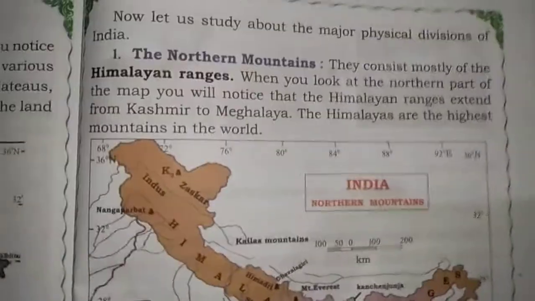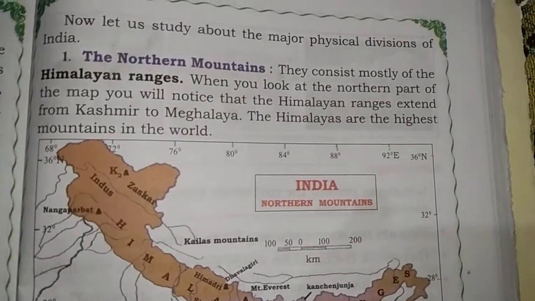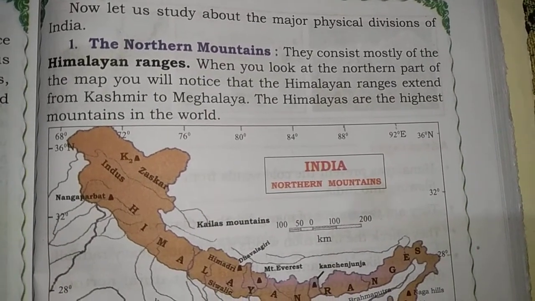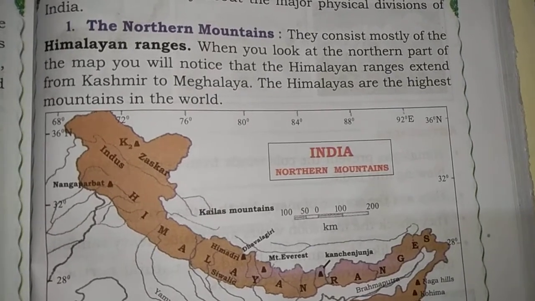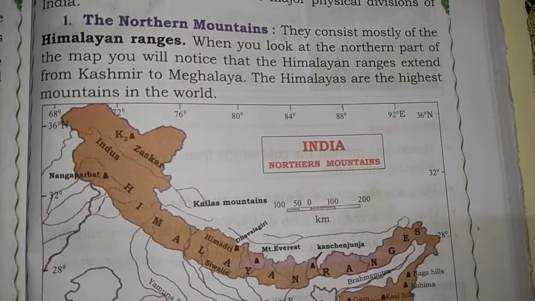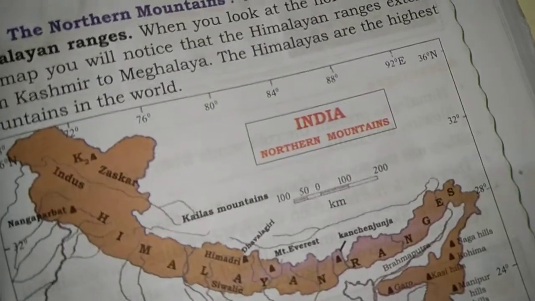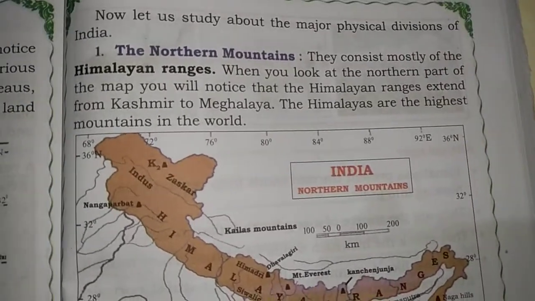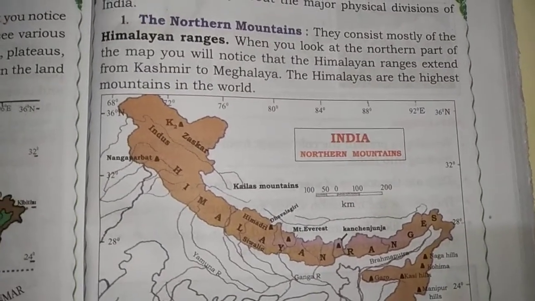First we are going to discuss the northern mountains. The northern mountains consist mostly of the Himalayan ranges. When we look at the northern part of the map, we will notice that the Himalayan ranges extend from Kashmir to Meghalaya. This brown color, all this we call the northern mountains. Which are the highest mountains in the world? The Himalayas are the highest mountains in the world.